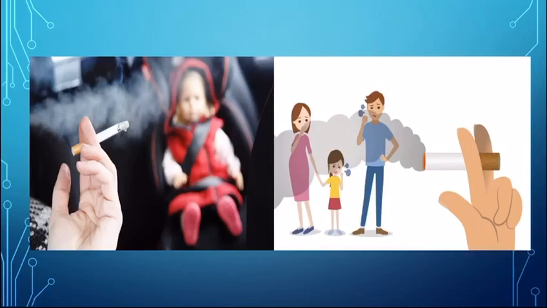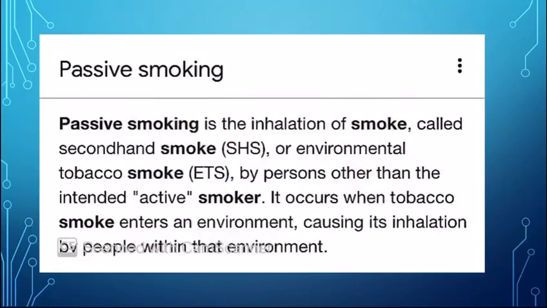What does this picture show? This picture shows that the people who are not actually smoking are affected by the cigarette smoke, and this is called passive smoking. It means the person who is smoking is creating problems for himself as well as for the others who are not actually smoking. So it is the inhalation of the smoke that is called second-hand smoke or environmental tobacco smoke by persons other than the active smoker.